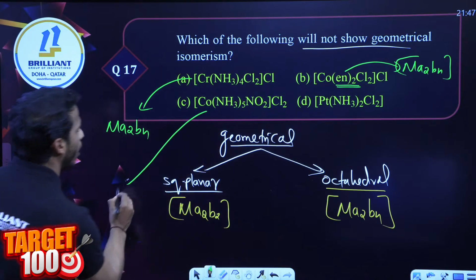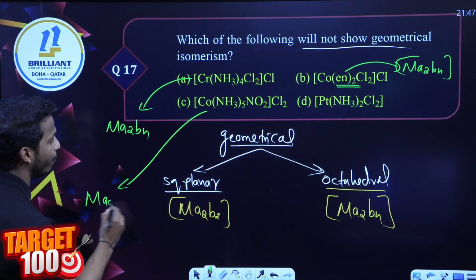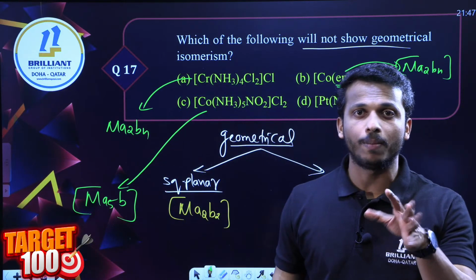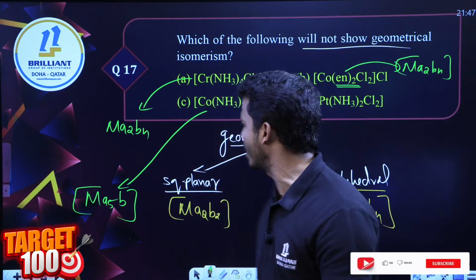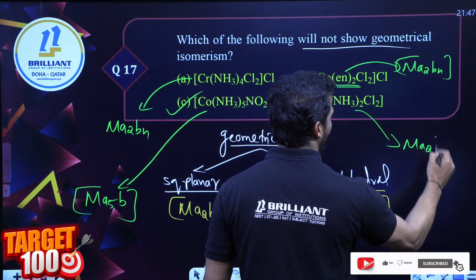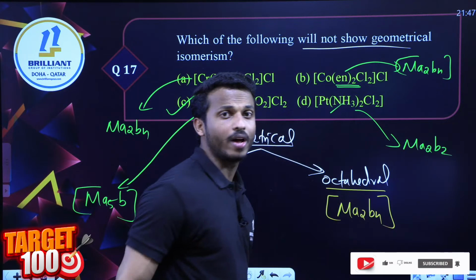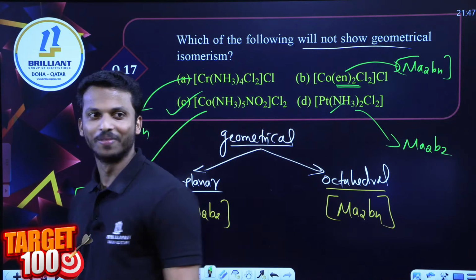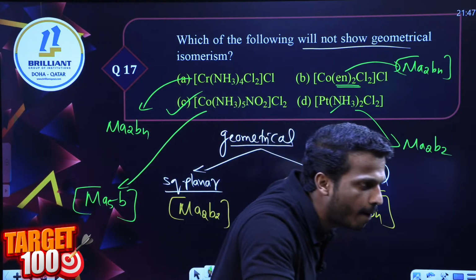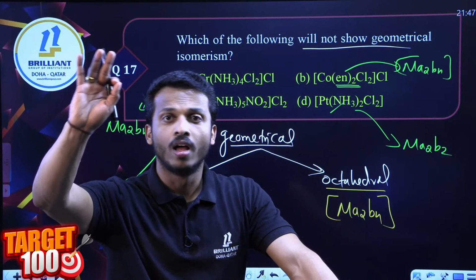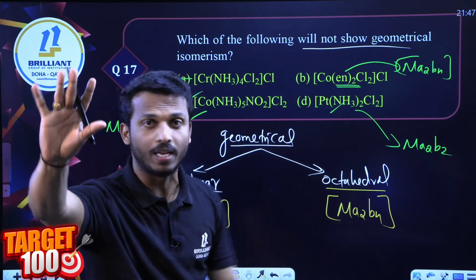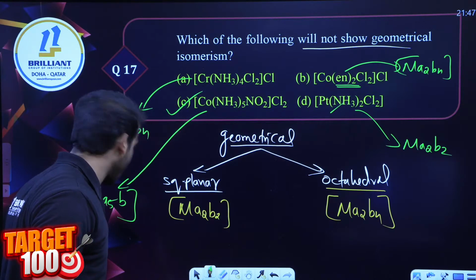What about this type, dear all? Option C is of the type Ma5B. Such a type cannot show cis-trans isomerism. Option C is the correct answer. This one is Ma2B2, yes, it can give. Our answer is option C, right? Have all given the correct answer or not? Dear all, isomerism is a most sure question, okay? Please be careful. Let me give you the next question.